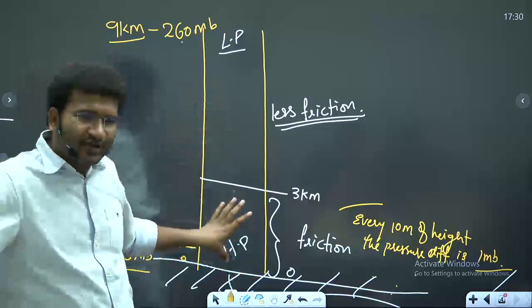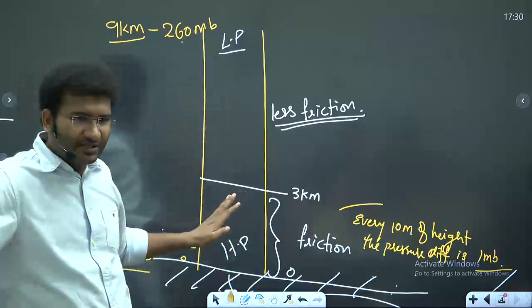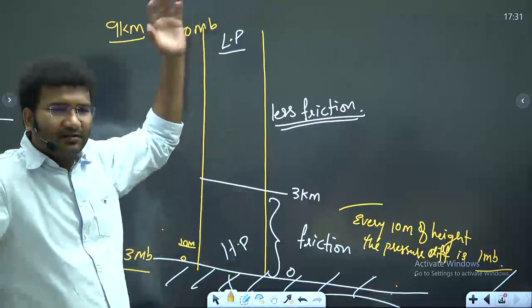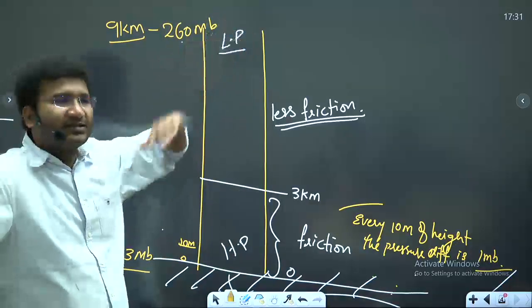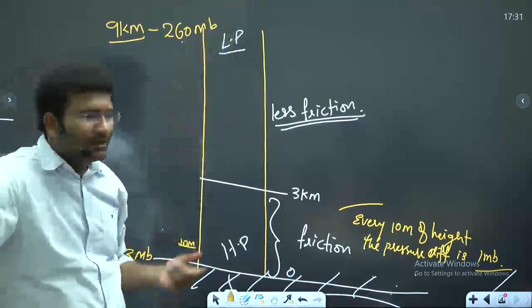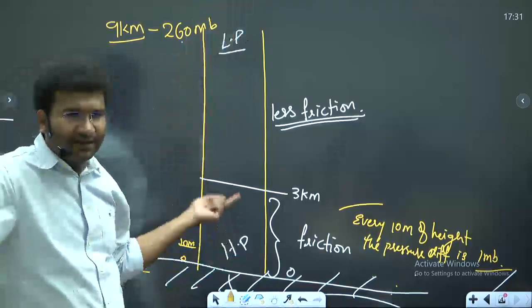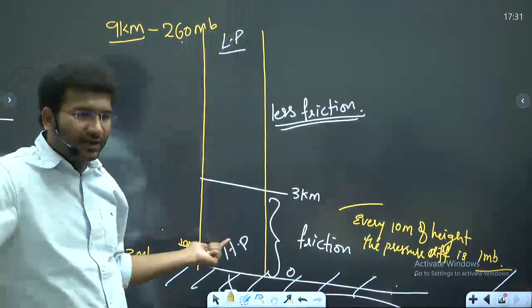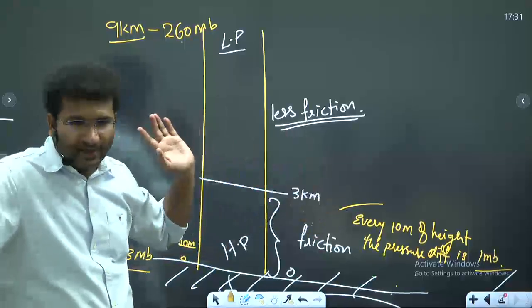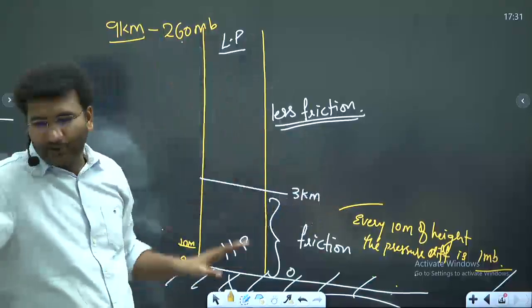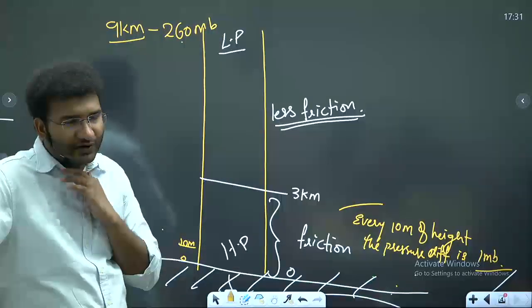In the lower atmosphere, there is high variation in the millibars can be seen. But as you go into the higher atmosphere, the variation is not high. मतलब ज़्यादा हाइट पे कम वेरिएशन देखने के लिए मिलता है. यहाँ पर कम हाइट पे ज़्यादा वेरिएशन. दैट मीन्स एट अ लेस हाइट यू कैन, विथ वेरिएशन इन लिटिल हाइट यू कैन सी लार्ज वेरिएशन ऑफ मिलीबार्स. Right? Now these are some things that you need to know with respect to vertical pressure.